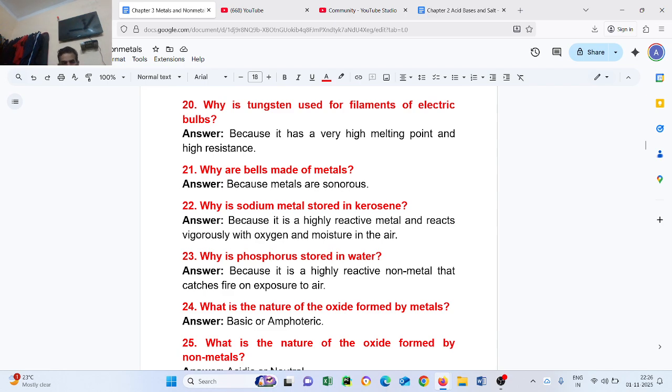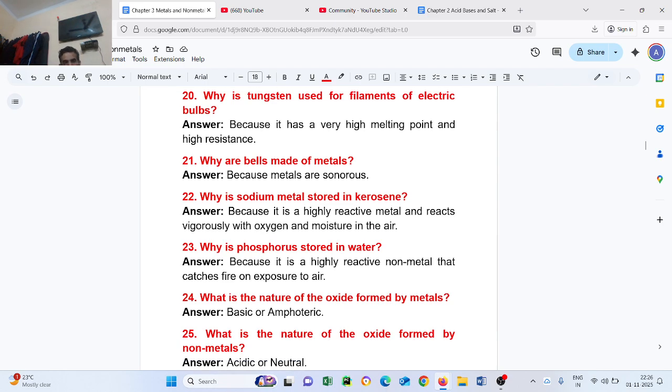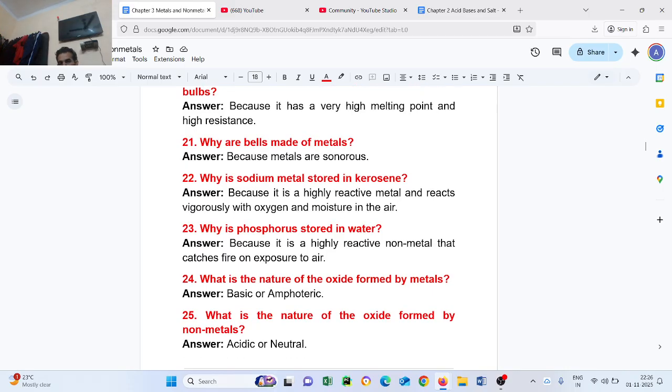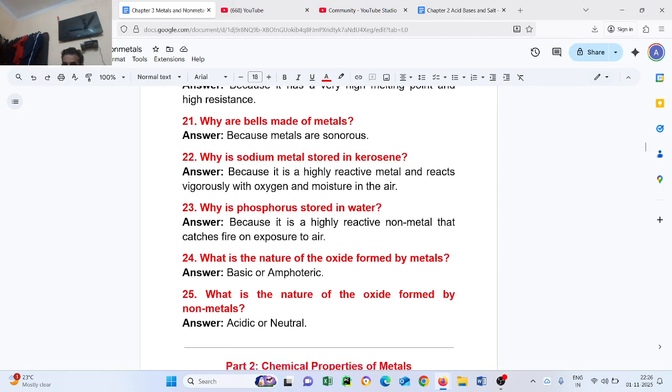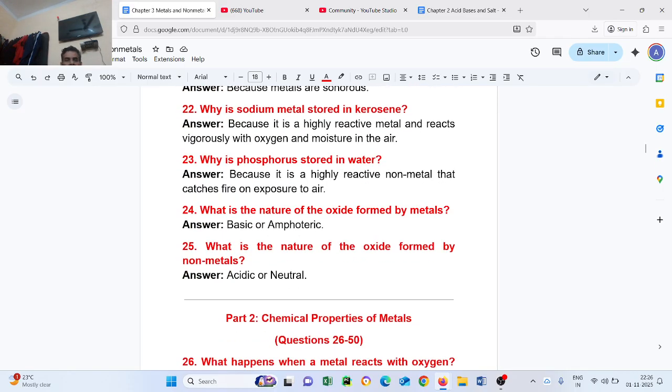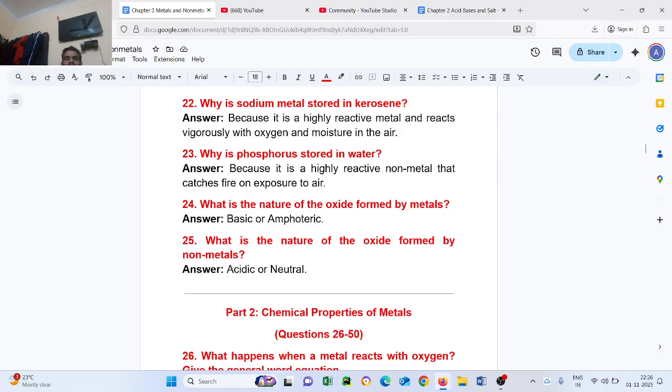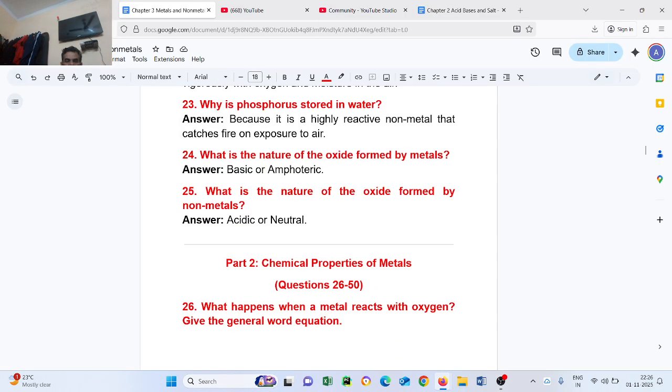Question number 24. What is the nature of the oxide formed by metals? Answer is basic or amphoteric. Question number 25. What is the nature of the oxide formed by non-metals? Acidic or neutral.